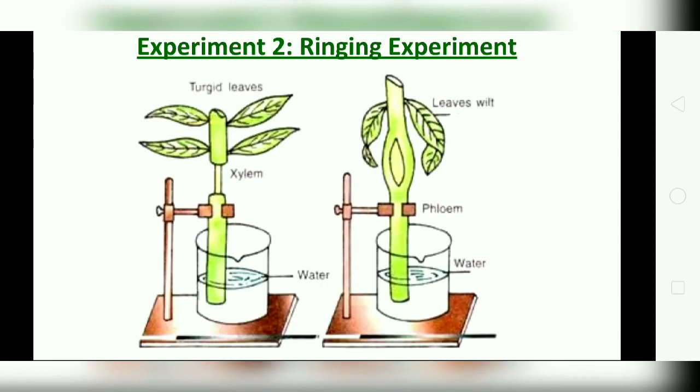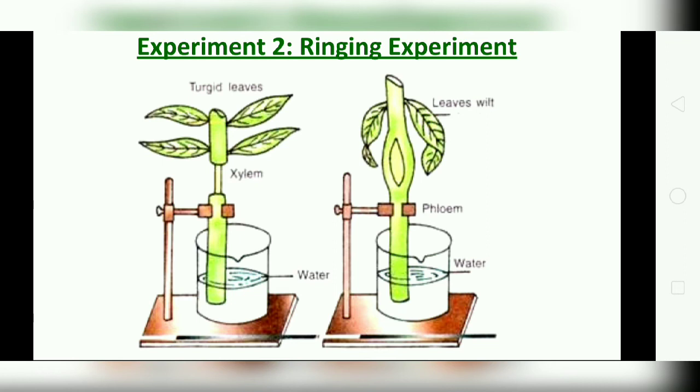The next experiment is the ringing experiment. One plant is taken, and the bark of that plant is cut around 2.5 centimeter, and the middle portion, that is the phloem, xylem or vascular bundle, is kept in one plant.